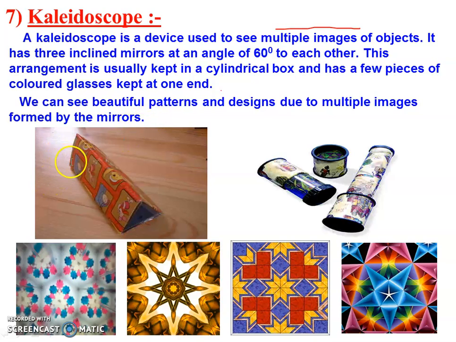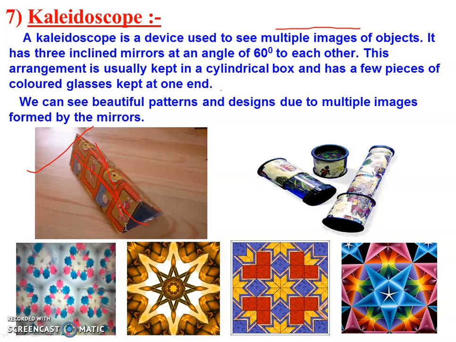Now you can see in this diagram, in this picture, there are 3 mirrors which are inclined at 60 degrees. These mirrors are placed at 60 degrees, okay? So a structure like this will form. It means this is a mirror, this is also a mirror, and at the base there is also a mirror. We are putting these 3 mirrors at an angle of 60 degrees. They make a 60 degree angle with each other.